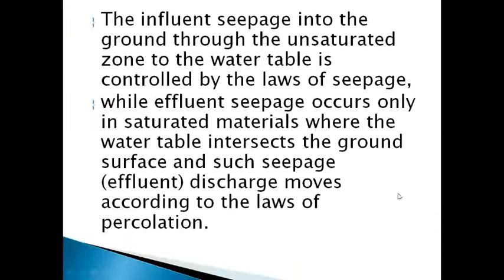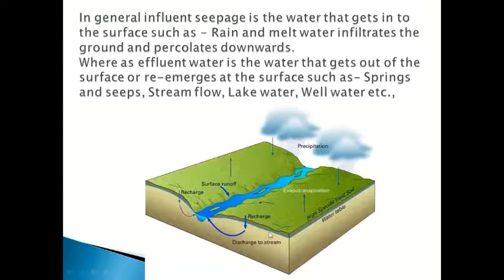So with a diagram I will explain this one. Just see this diagram. You can see here the water will go inside, from here water will go inside. This is called influent. Below this is all stored water, and this stored water comes out on the surface.